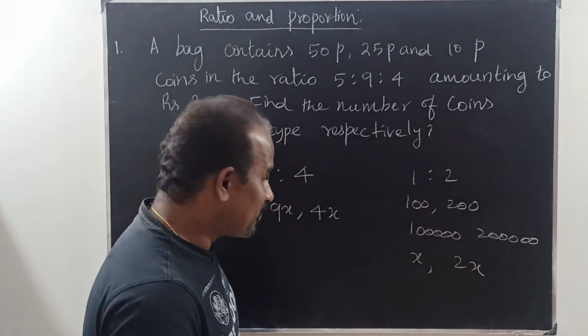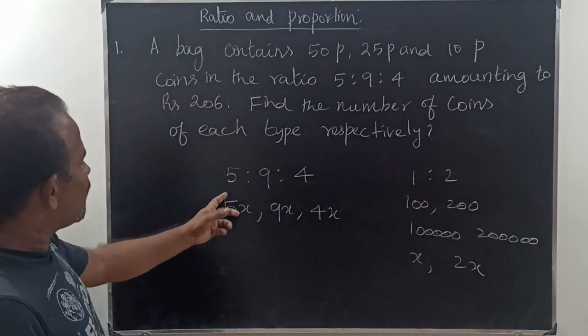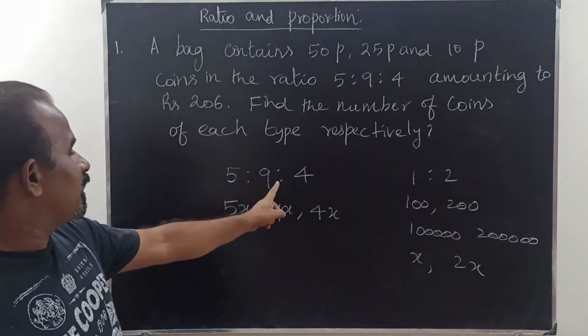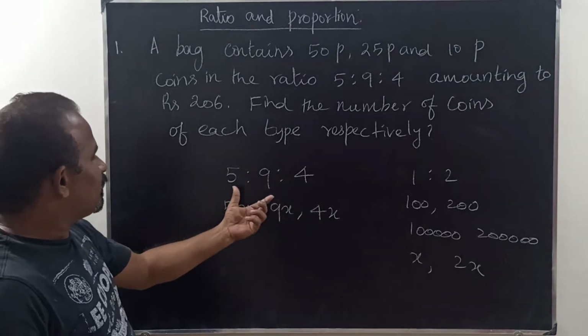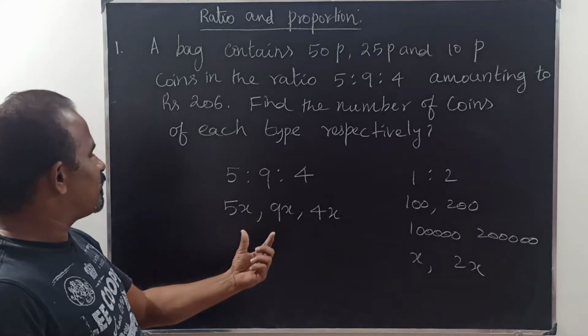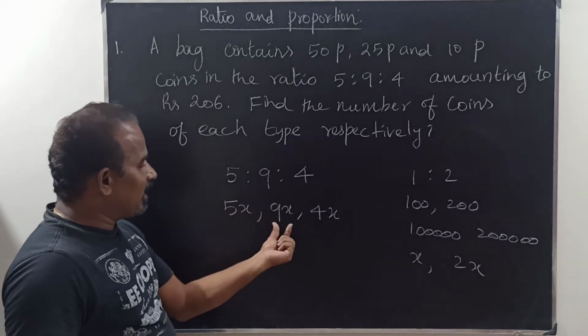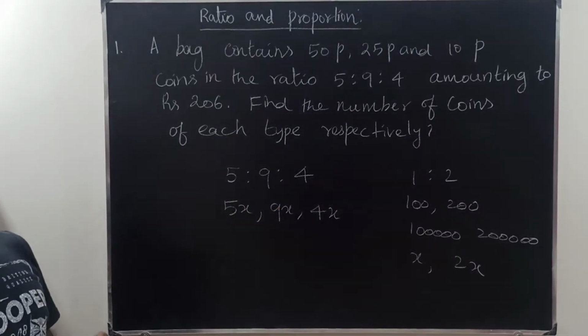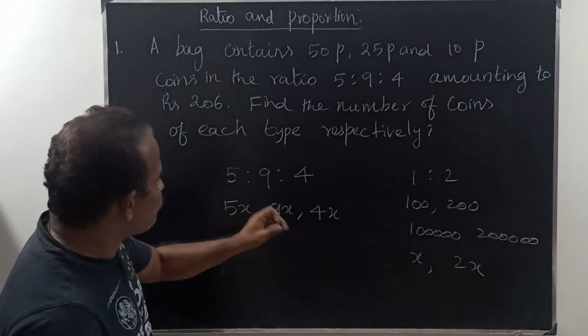That is most important. So here, the coins are in the ratio 5:9:4. Immediately, the number of coins are 5x, 9x, 4x. Now our aim is to find out x.